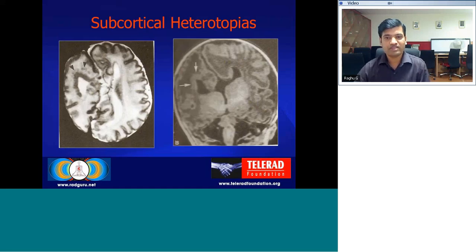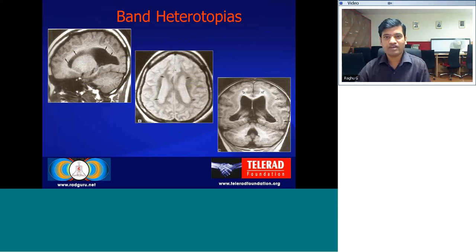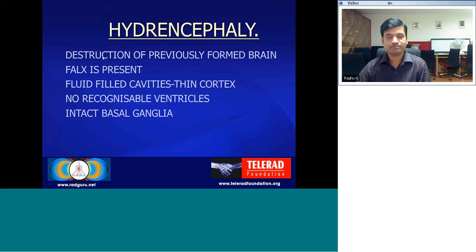In the subcortical heterotopias, again, you can see that the gray matter rests along the subcortical white matter. Whereas band heterotopias lie all along the cortex, which gives rise to a double cortex kind of appearance. You can see that there are two lines of cortex here. So this is a case of band heterotopias.